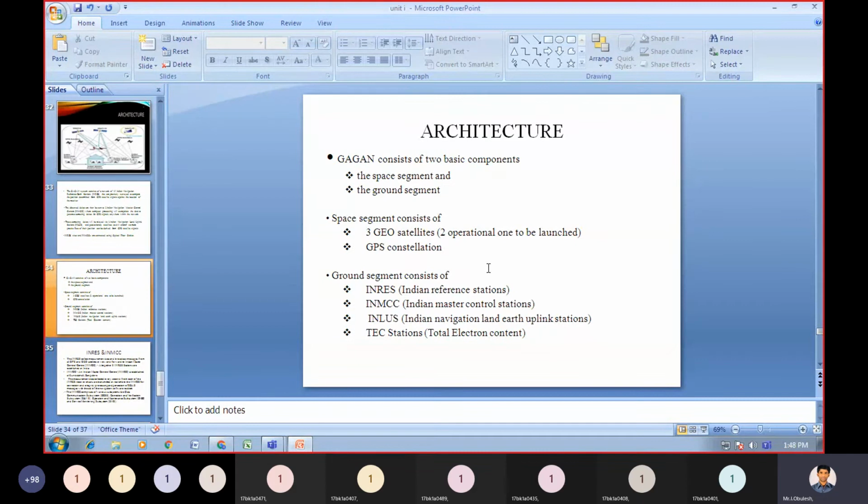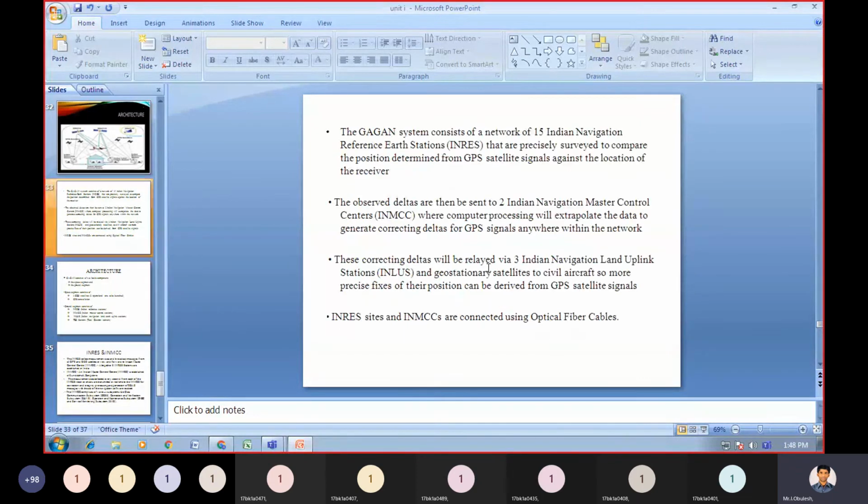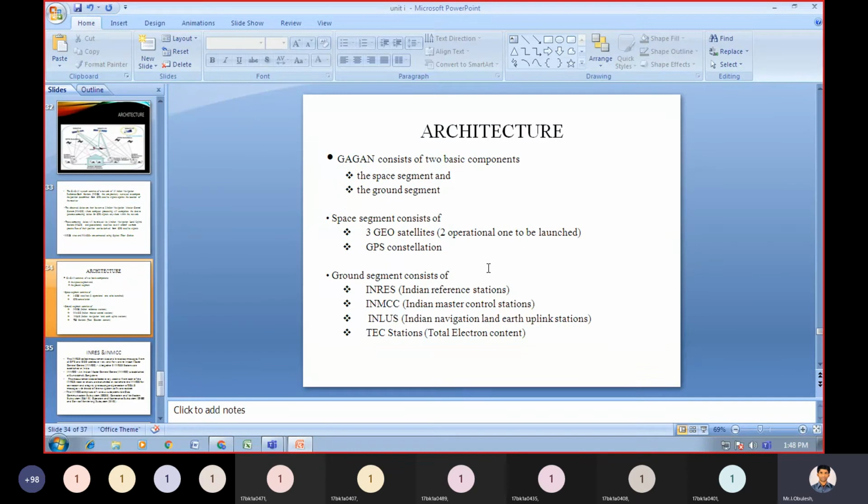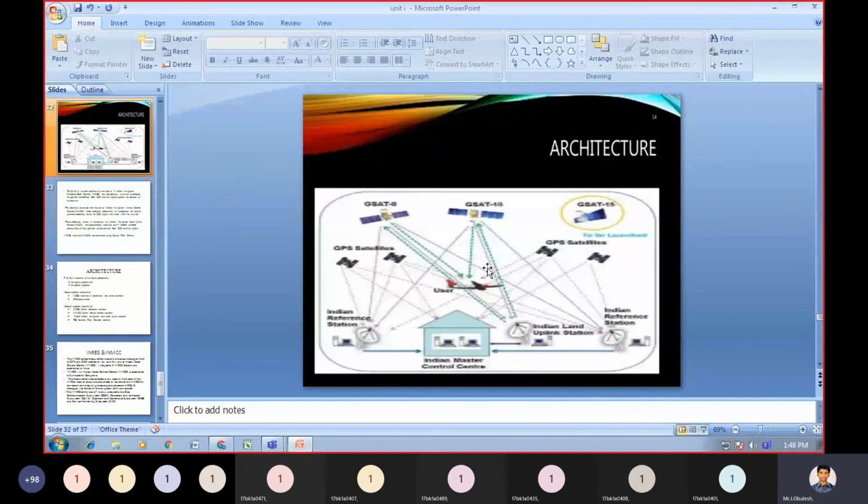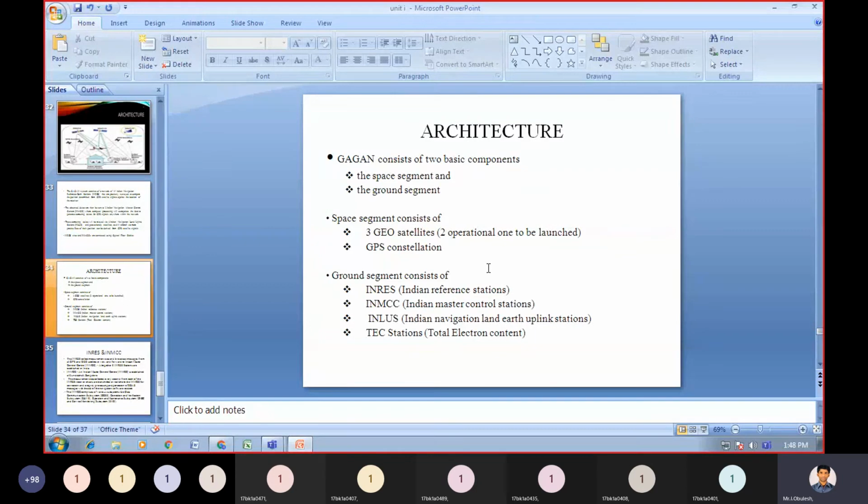One is INRES, Indian Navigation Reference Earth Stations, and INMCC, Indian Navigation Master Control Centers, or Indian Master Control Stations.